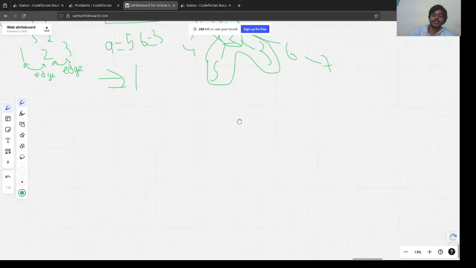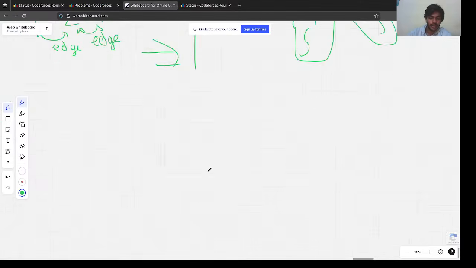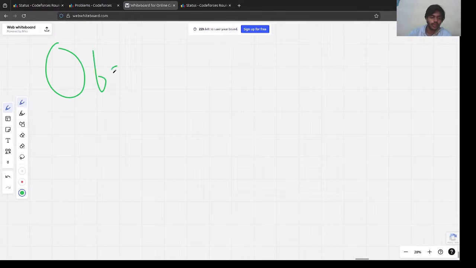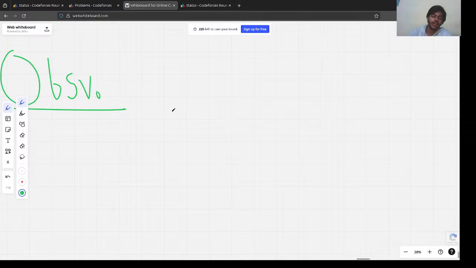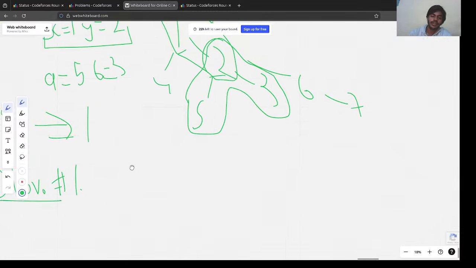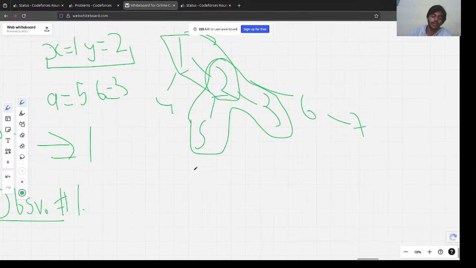So again we need to make some observations. So yeah, let's do it. What observations can we have here? Okay, so first of all, the first observation we have to find is, one more thing, there could be only one element here, right?